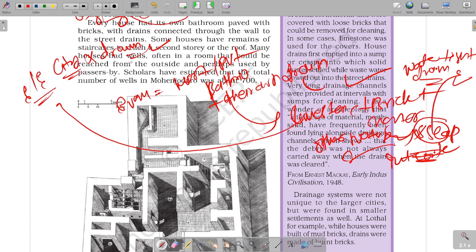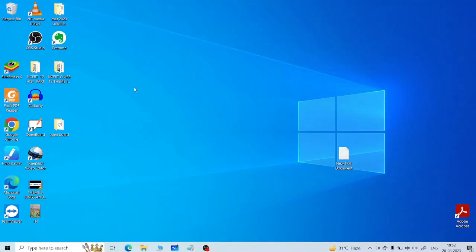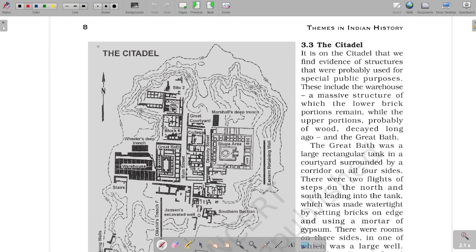Guys, now this page number 8 shows the brief plan of the citadel. This is the main plan of the citadel.